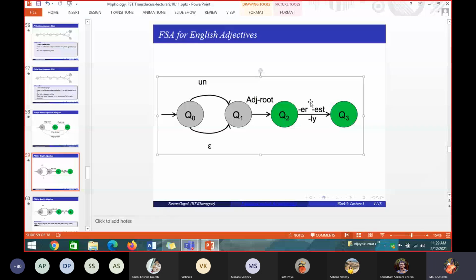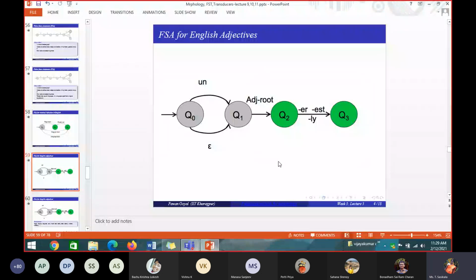Or they will give words like unhappy, happier, happiest, happily, real, unreal, and ask you to draw an automaton which accepts all 6 words as input. You cannot draw happy separately, happier separately. You have to draw a general automaton like this. So all these words are adjectives.